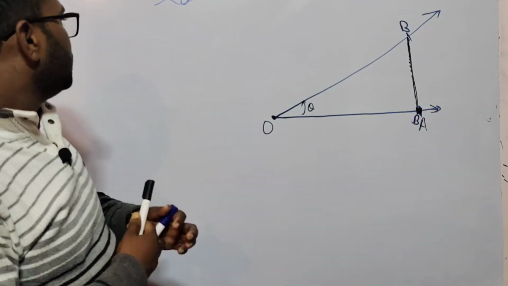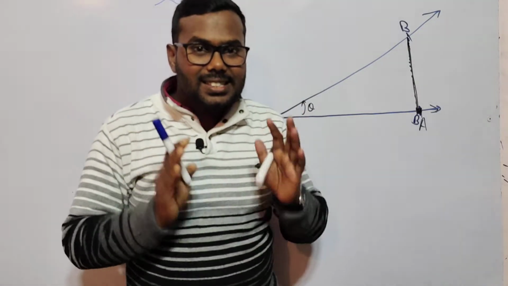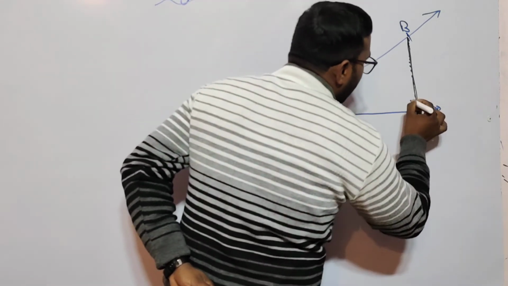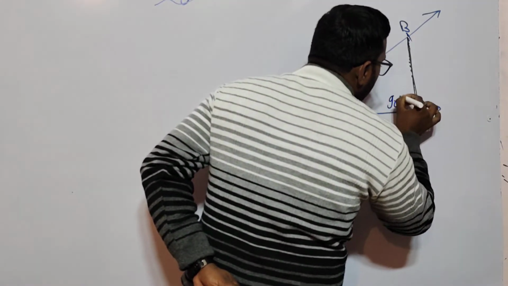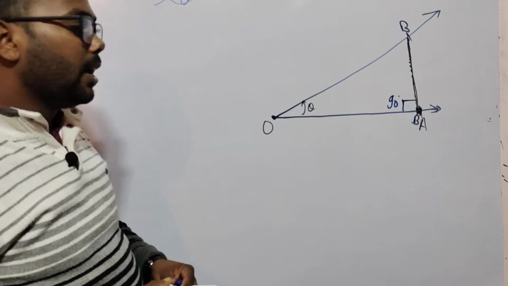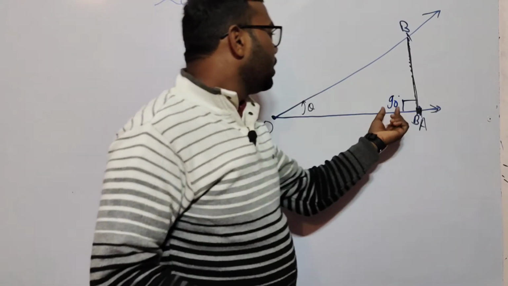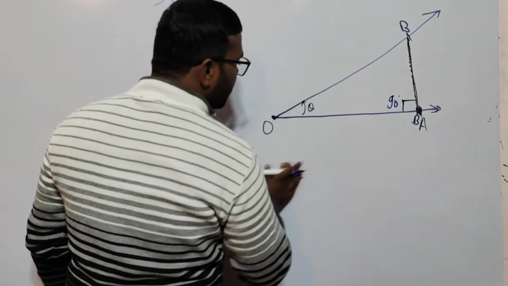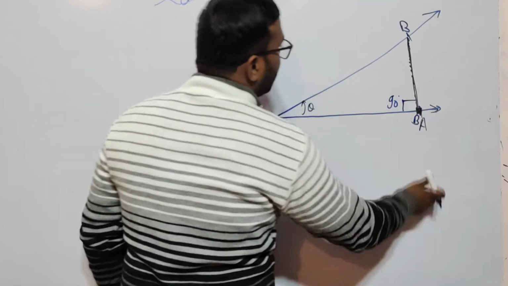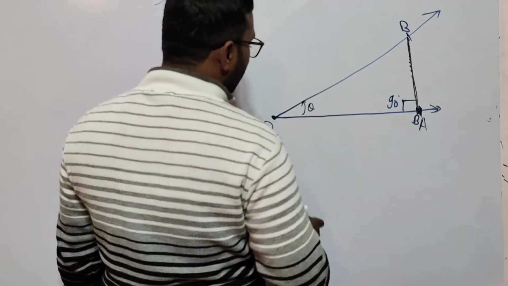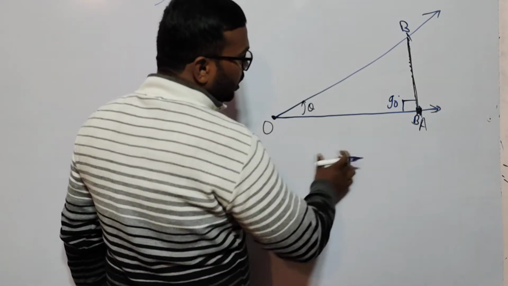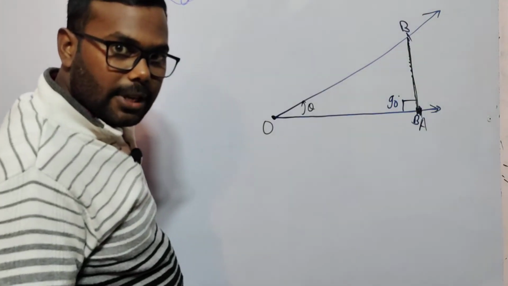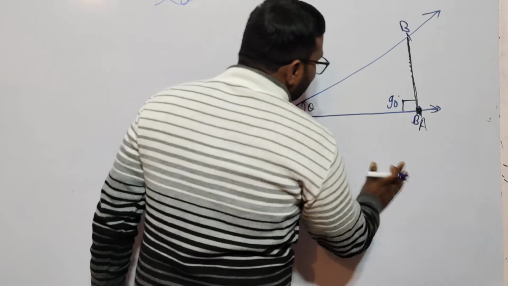If you know, when two lines intersect perpendicularly, they make an angle of 90 degrees. How much? 90 degrees. This is your 90 degree angle. Now, if you know about the triangle, the triangle has three sides. Here also we have OA, OB and AB. Any problem? No.